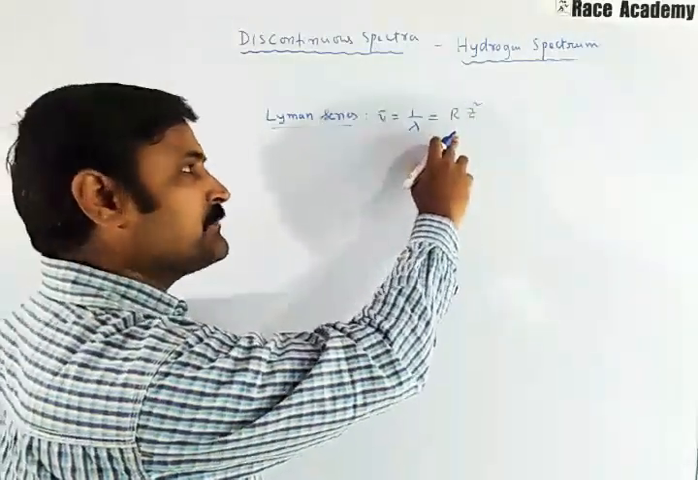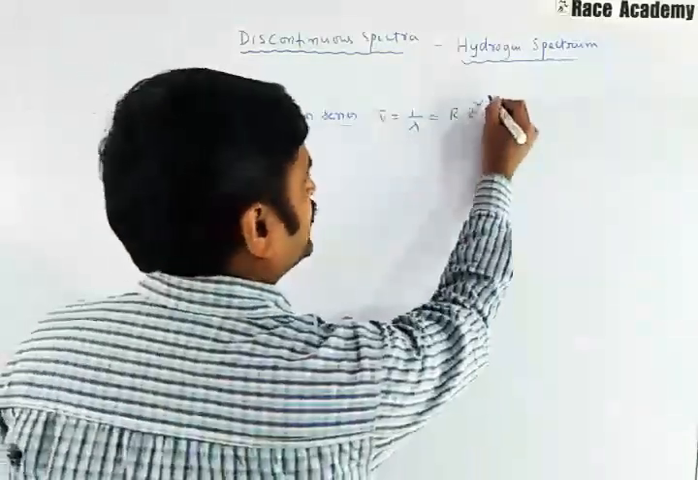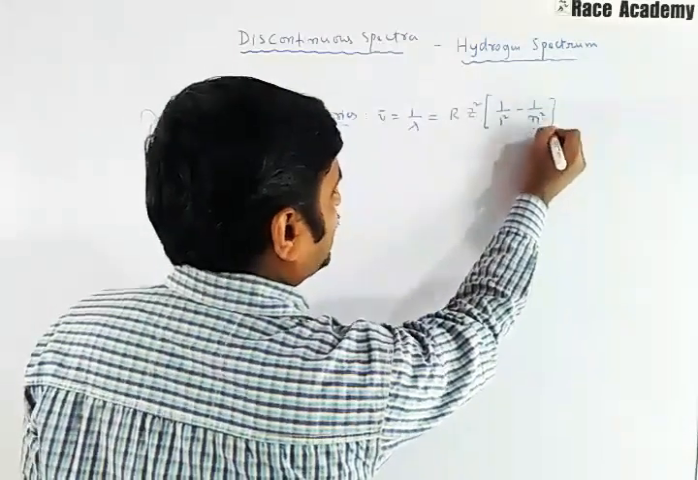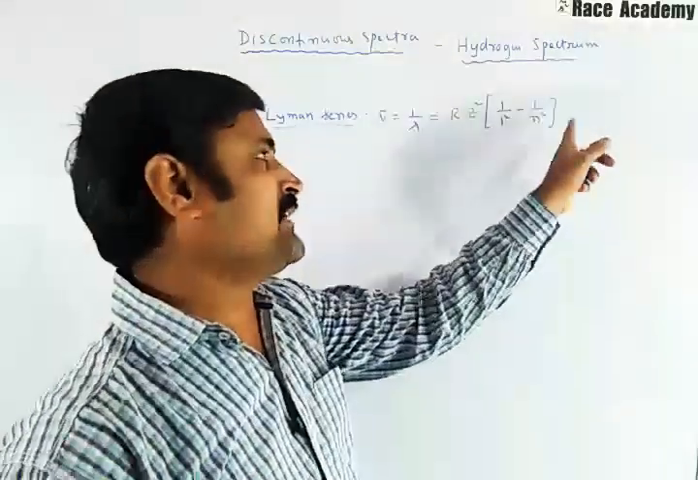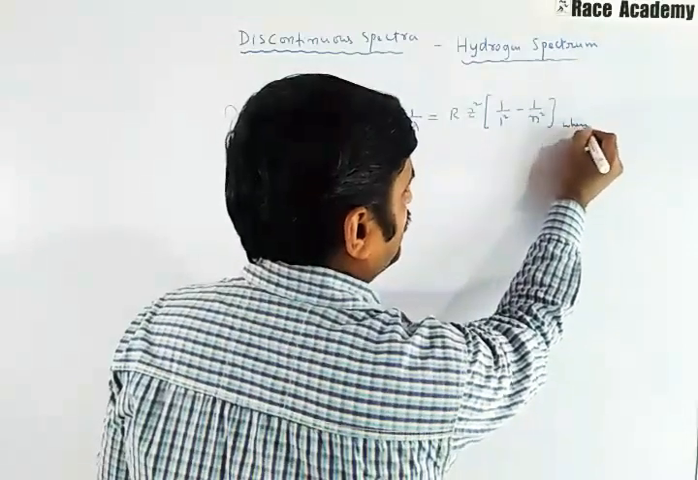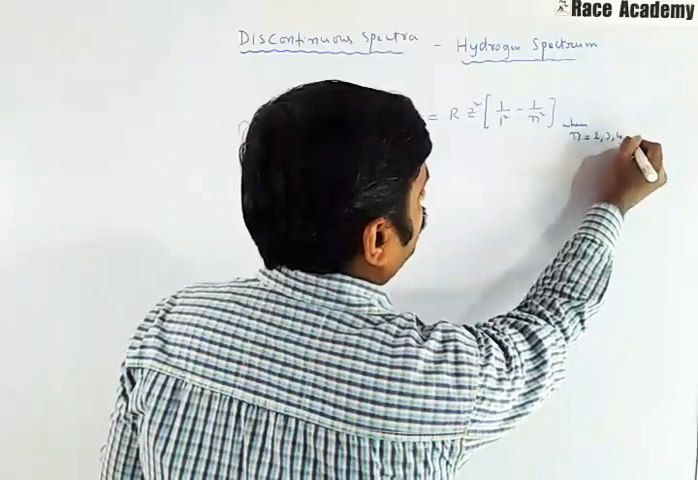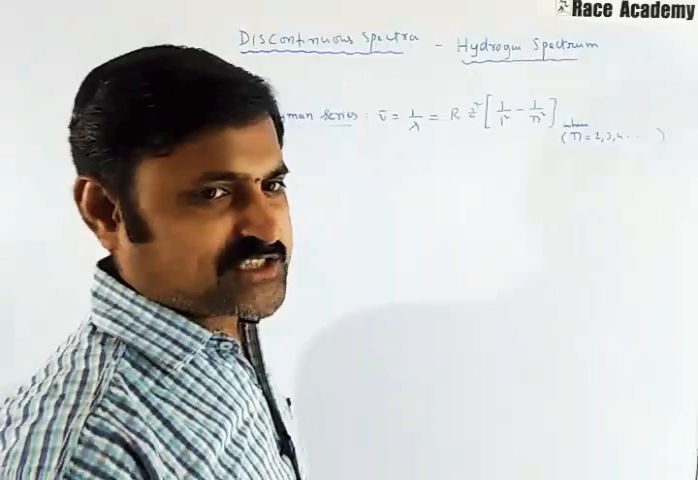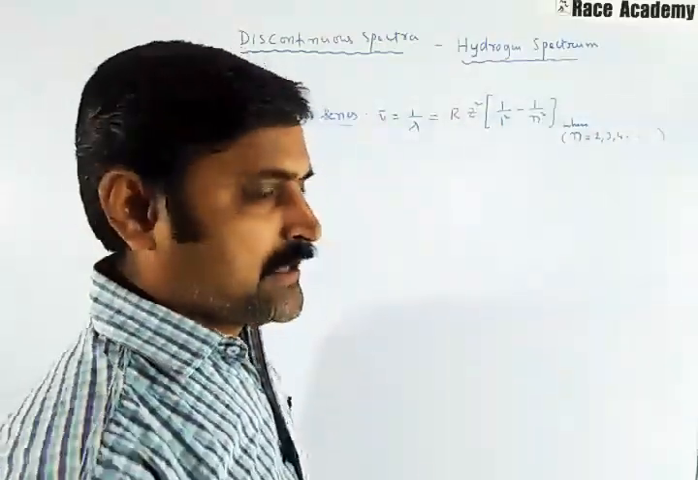Z square, where Z is the atomic number. Hydrogen and hydrogen-like species can be obtained in this manner. So 1 by 1 square minus 1 by n square. Here we are replacing n2 with n only, where n can be written from 2 onwards. What is n? The n value starts from 2, 3, 4 and so on. Right? R is the universal Rydberg constant, and this Z is the atomic number of that element.